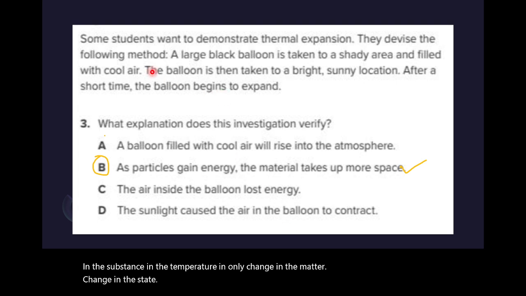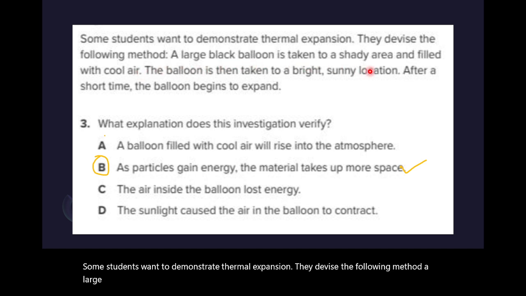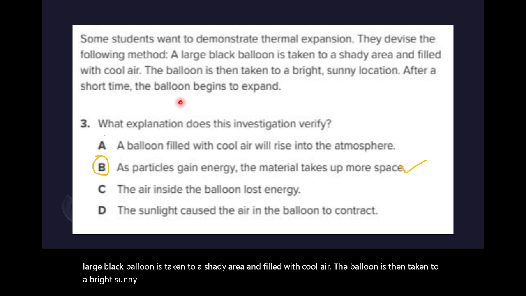Some students want to demonstrate thermal expansion. They devise the following method. A large black balloon is taken to a shady area and filled with cool air. The balloon is then taken to a bright sunny location. After a short time, the balloon begins to expand. What does this investigation verify?